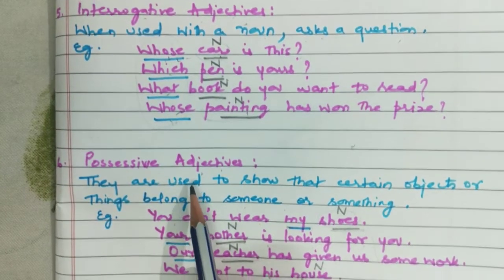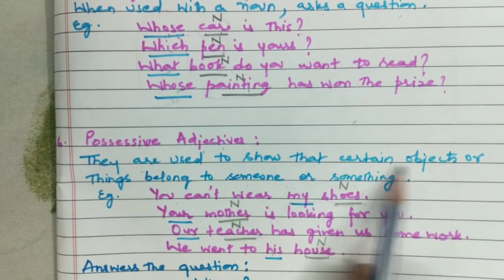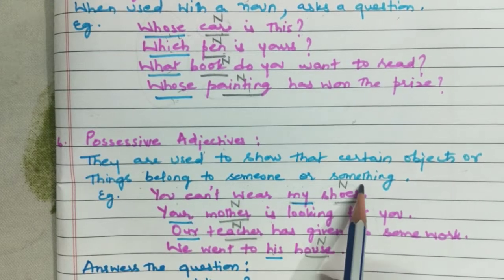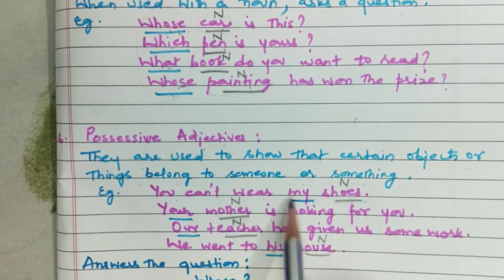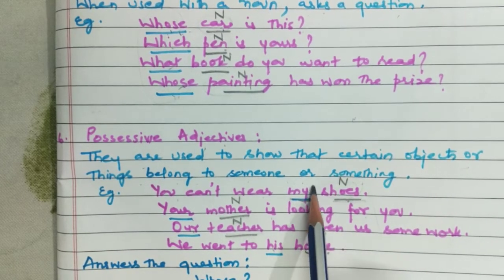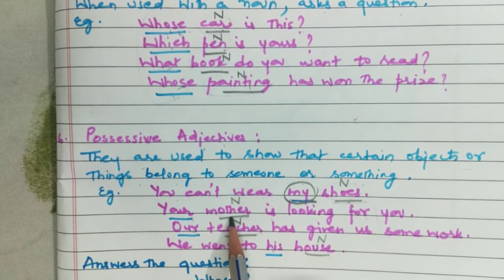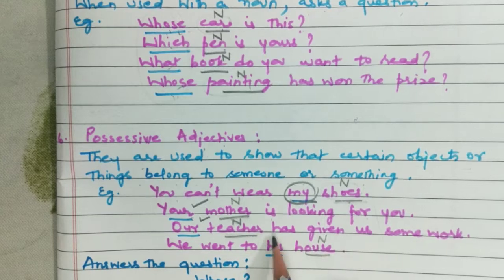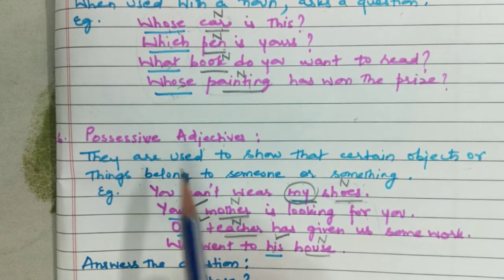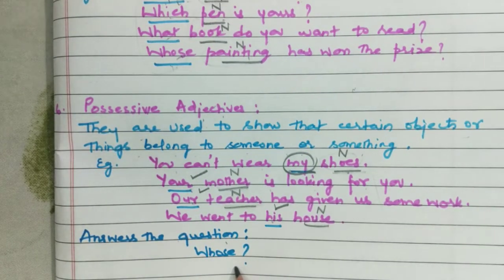Now the last kind is the possessive adjective. They are used to show that certain objects or things belong to someone or something. So they show possession. You can't wear my shoes. My is showing possession, so it is a possessive adjective. Your mother, your showing possession. Our teacher, our showing possession. His house, his showing possession. So all these are possessive adjectives. It answers the question whose.